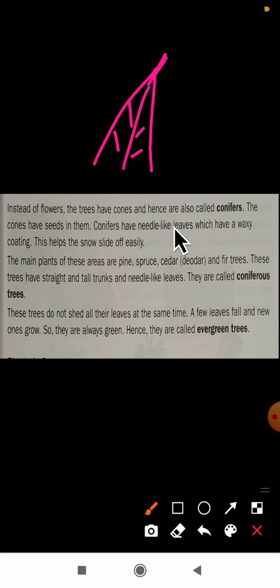Conifers have needle like leaves. How the needle? Needle you know, na? The sharp end will be sharp here, that is needle we call. Which have a waxy coating. Wax you all know. Yes, we will use Vaseline. You all know in the winter season we use Vaseline for our body, that is nothing but wax. To touch, wax it is. So these leaves are having that waxy coating.